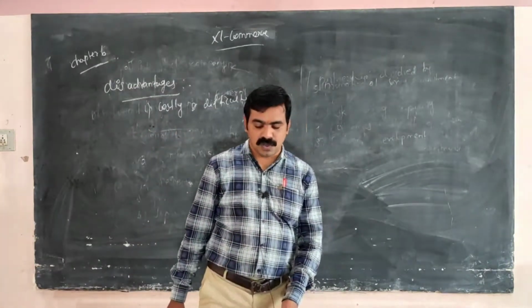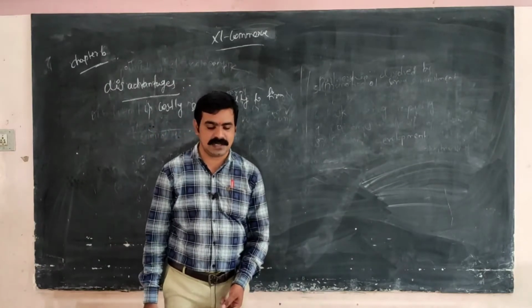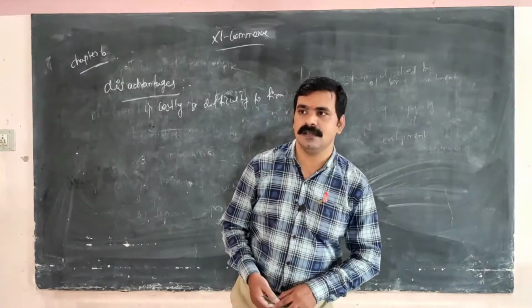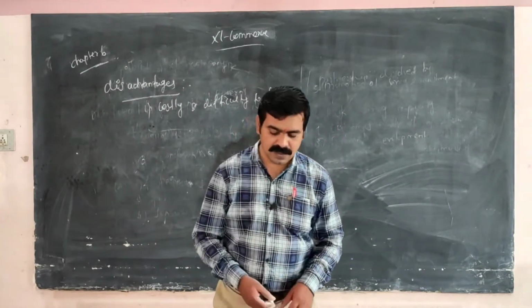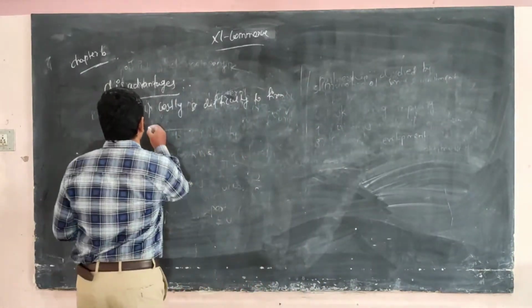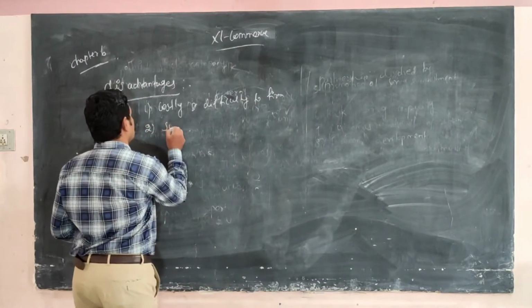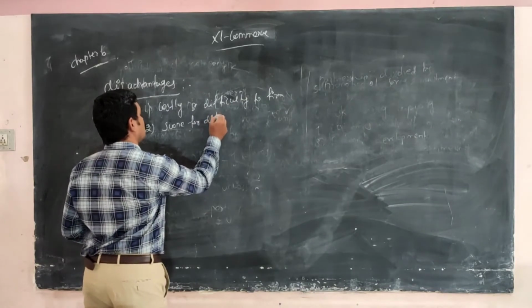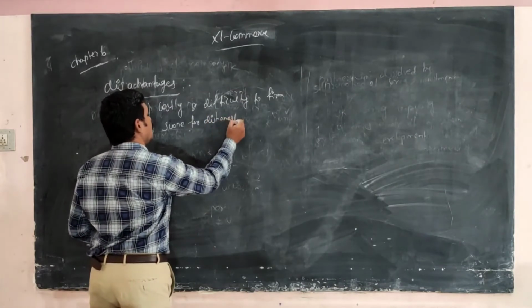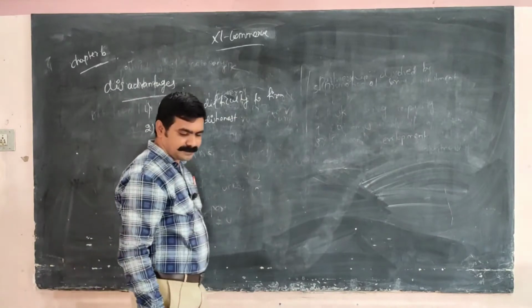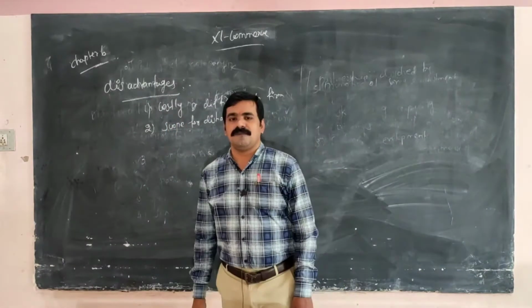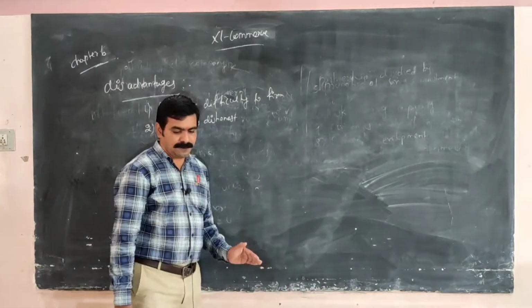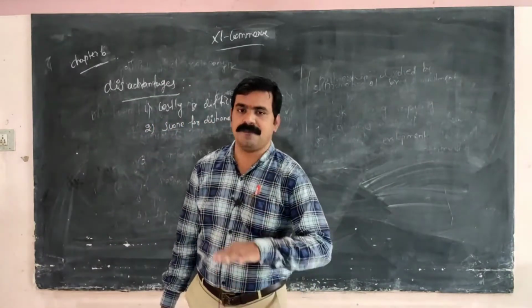Next one, scope for dishonesty. The directors manage the company with the help of paid officers.